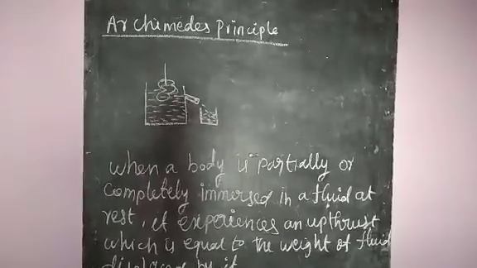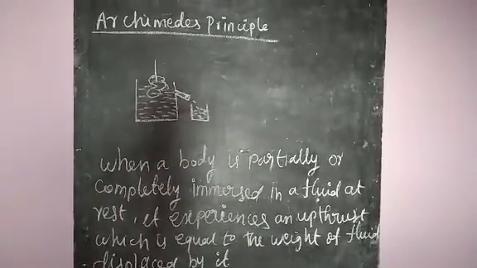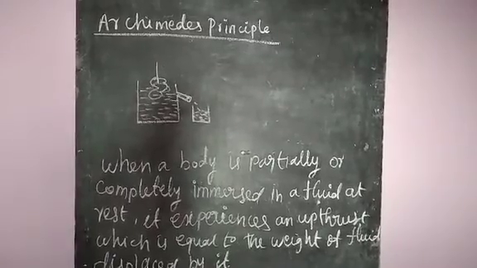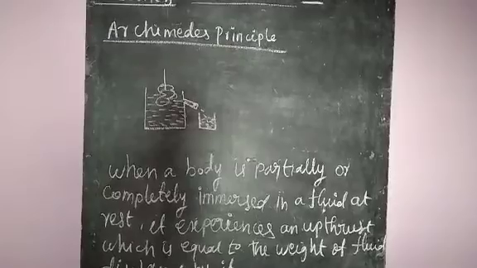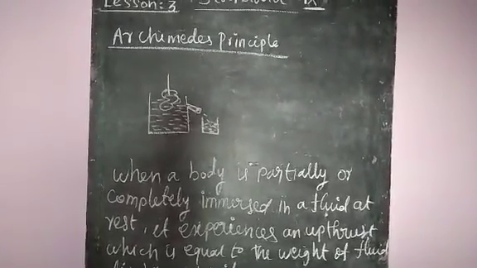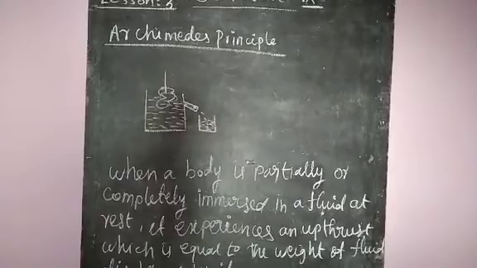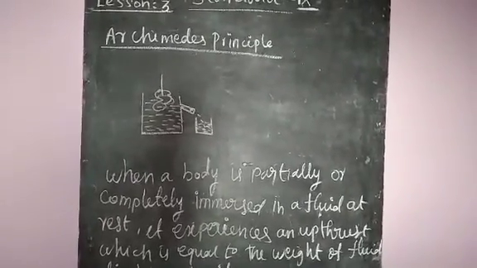Now we are going to learn Archimedes' principle. Take a beaker, fill the water, then take one stone and drop it into the beaker.